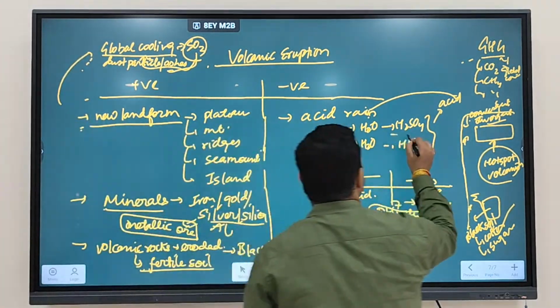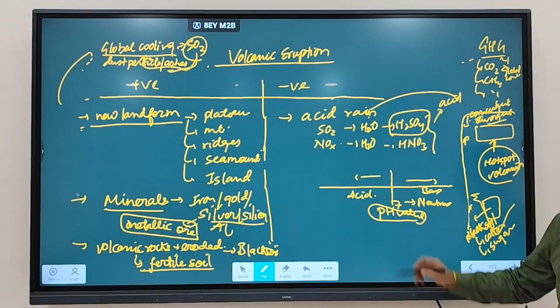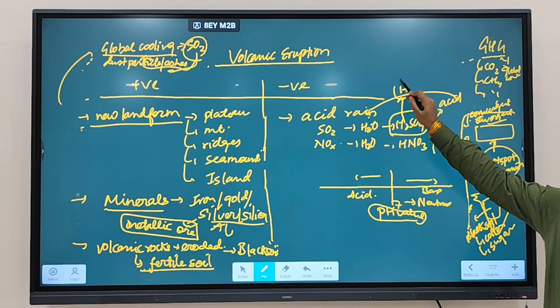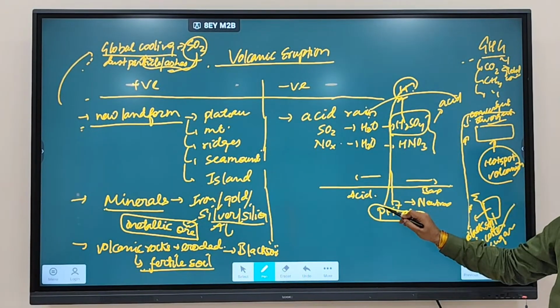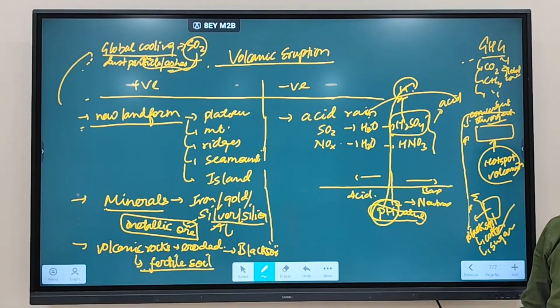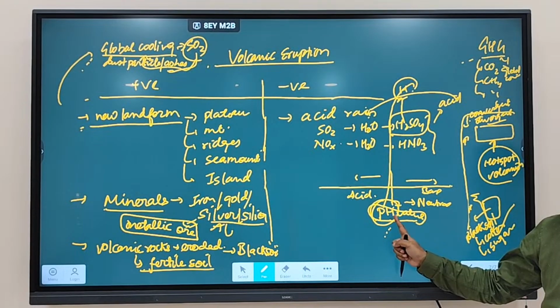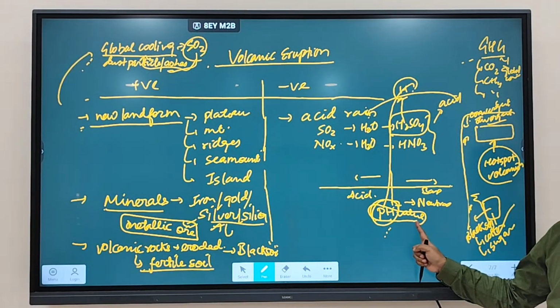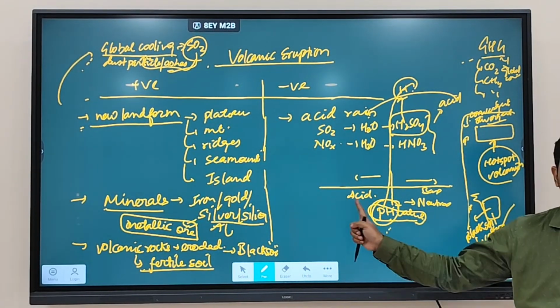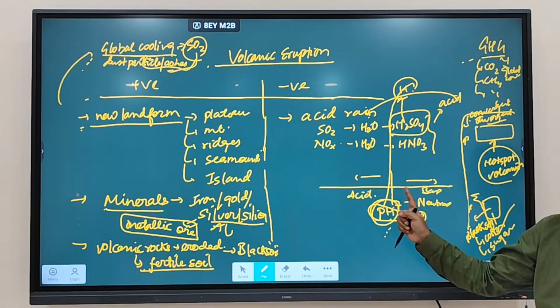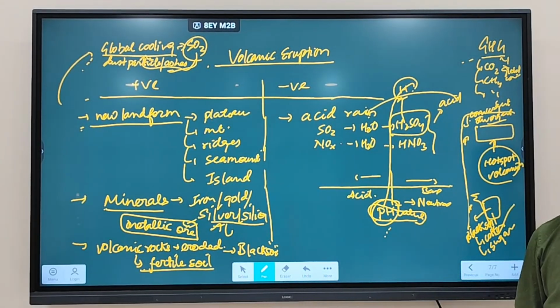Like here, you are taking this substance H2SO4. In H2SO4, what is present? Hydrogen is present. So you are trying to determine the concentration of what? Concentration of hydrogen. That is called pH. So more hydrogen concentration means what? More acidic. Less hydrogen concentration means less acidic.